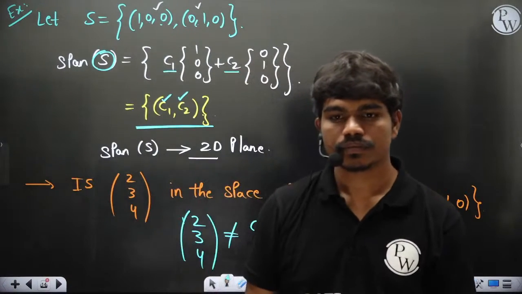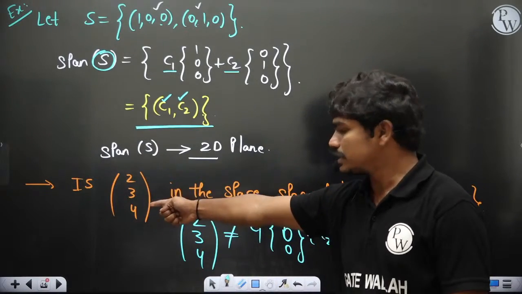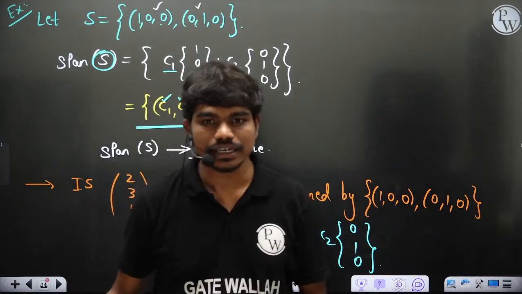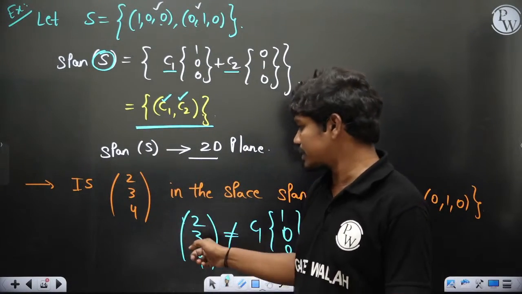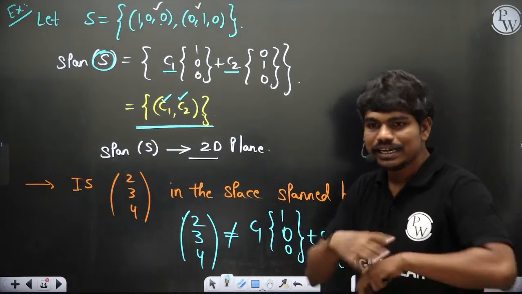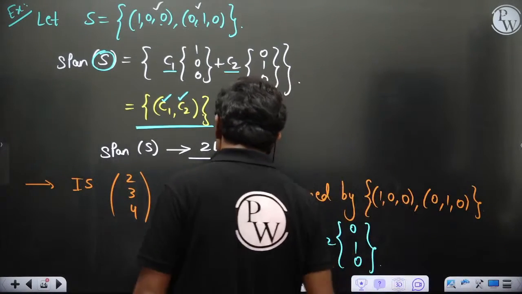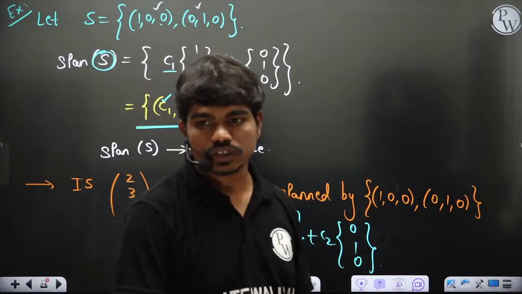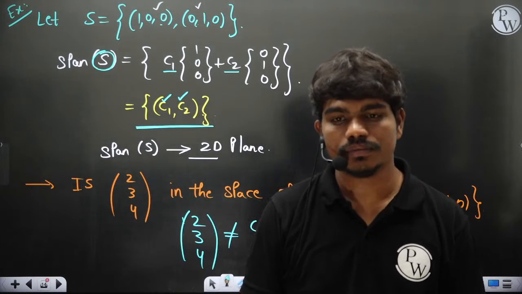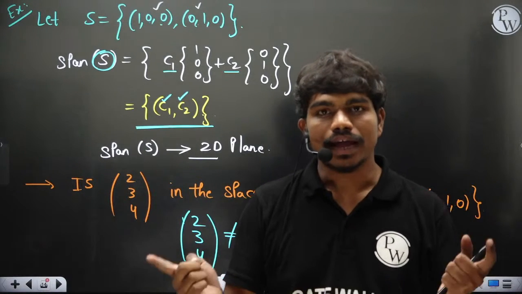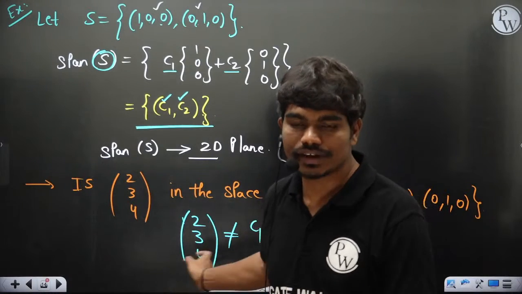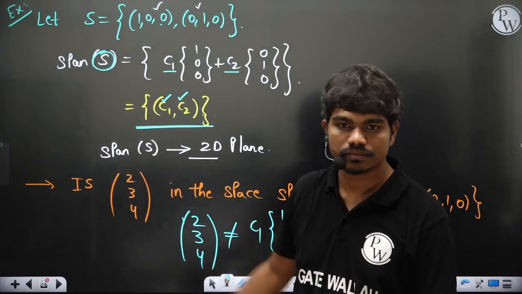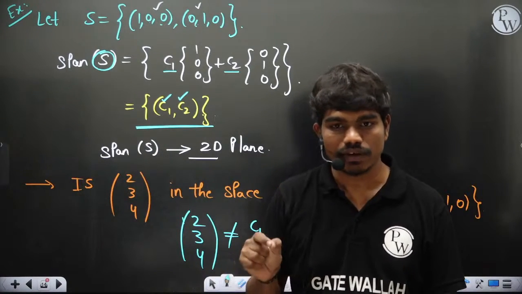Yes or no? Please type in the chat box. If I give you this vector and ask whether it is within the span of these two vectors, you physically cannot write any linear combination of these two vectors to get it. So in the region spanned by these two vectors, you cannot find this element. Is this clear to all of you? Span is a set containing all linear combinations of elements in S, so this element will not be in the span of S.